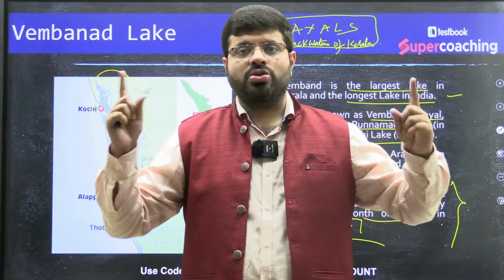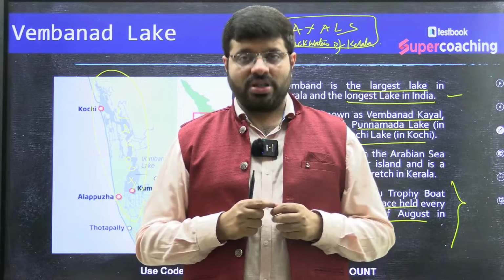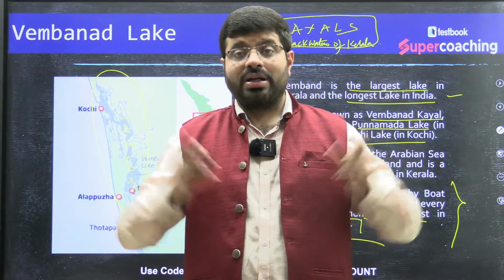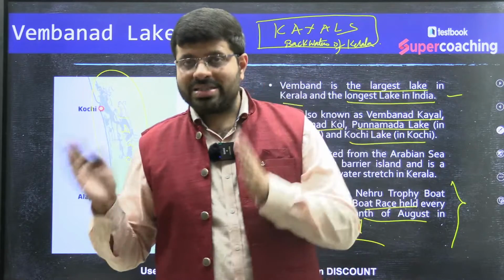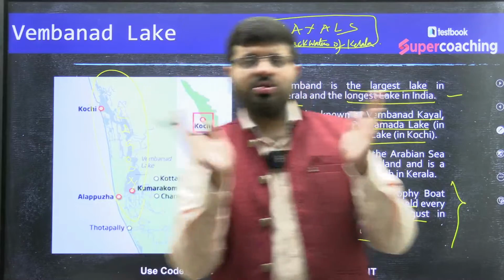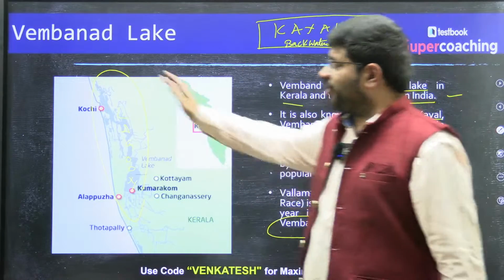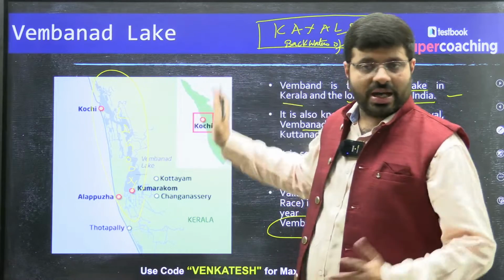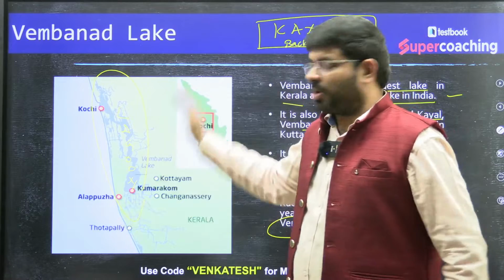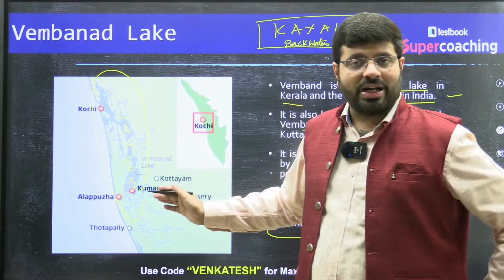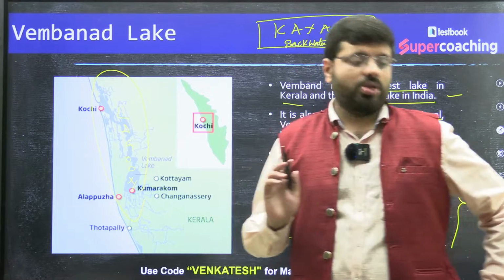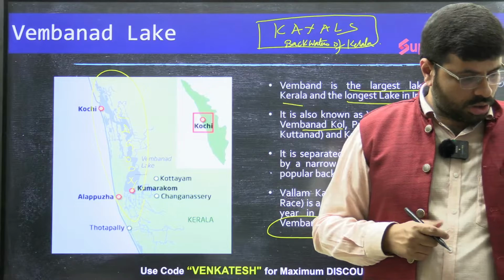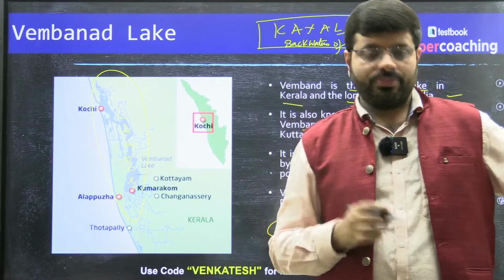That range is huge, no? Until 0.5 parts per thousand, it is fresh water. That range is huge. So that's why, scale-wise, it is inclined towards the fresh water, because of the topography of Kerala, the location of Vembanad Lake, which is on the western side of the Western Ghats, gets more rainfall because of the obstruction of the monsoonal rainfall by the Western Ghats. Definitely, it will have more fresh water also. Have you understood this one, Sachin? You got the difference in the description now?